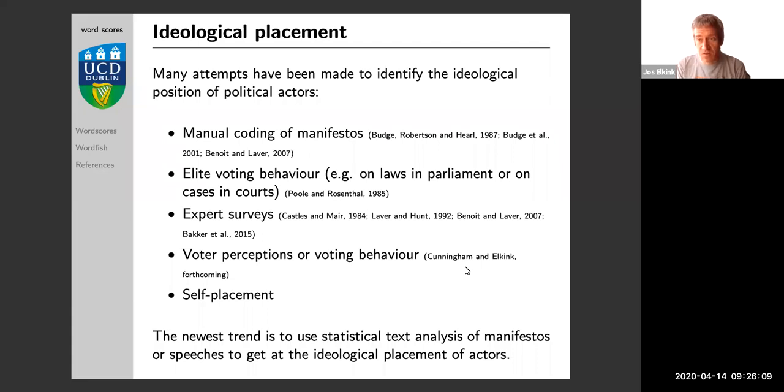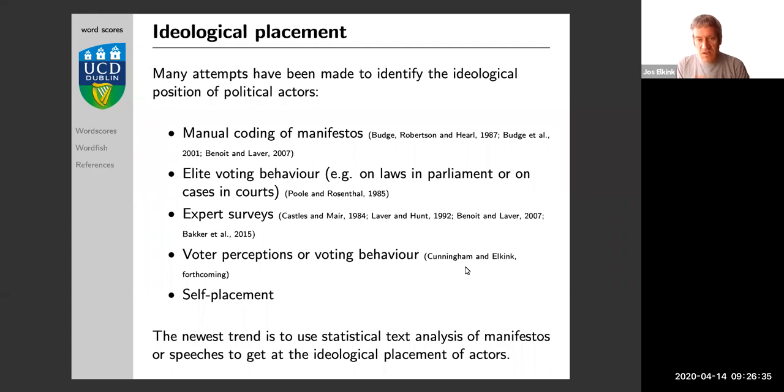There are expert surveys where observers of politics have been asked who is more left-wing or more right-wing. We might look at voter perceptions and voting behavior, where we can see whether voters who are similar in their voting patterns might also have a similar ideological position. Then we can just ask voters, do you think you are left-wing? Do you think you're right-wing? Or we can ask parliamentarians the same.